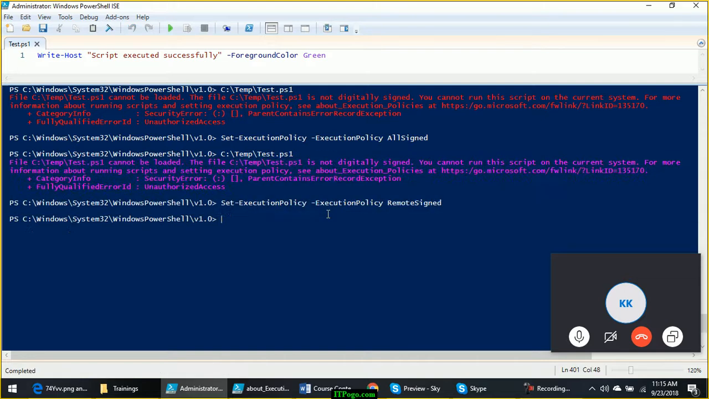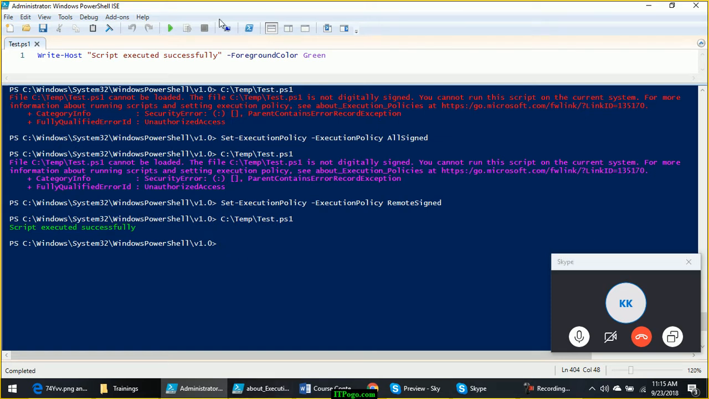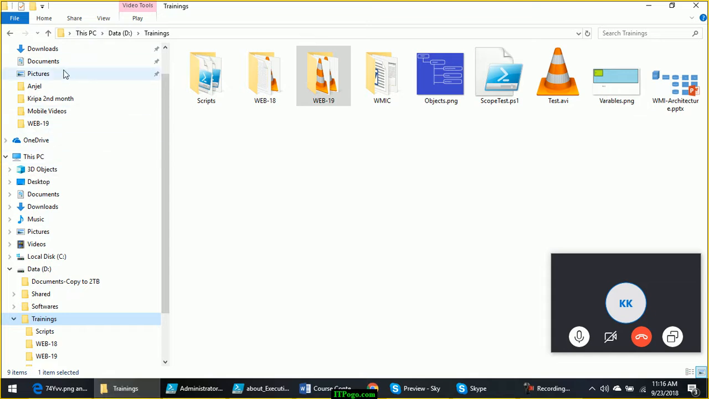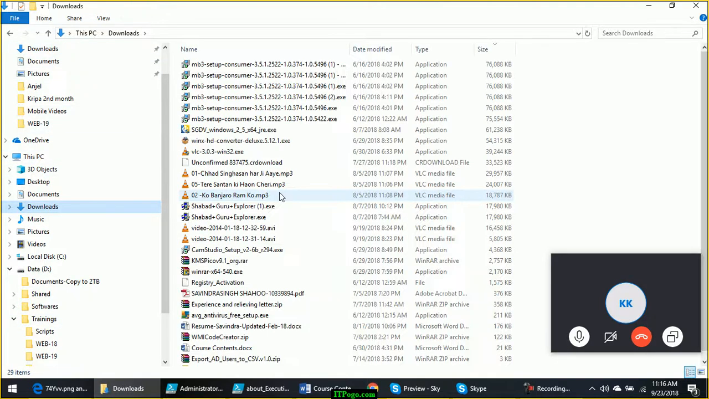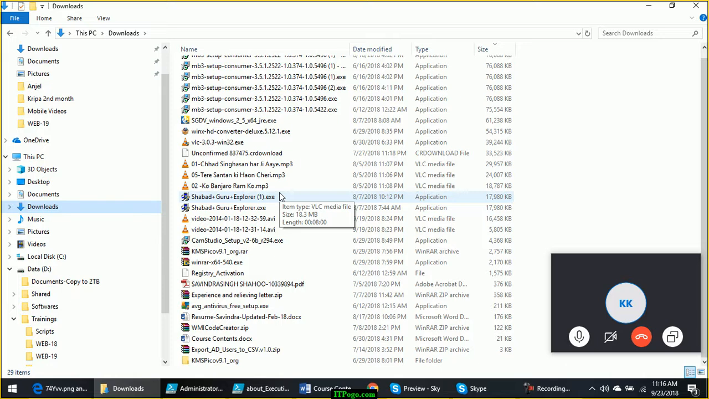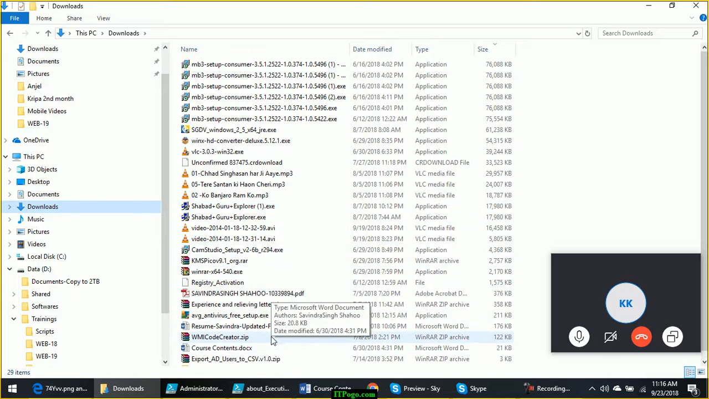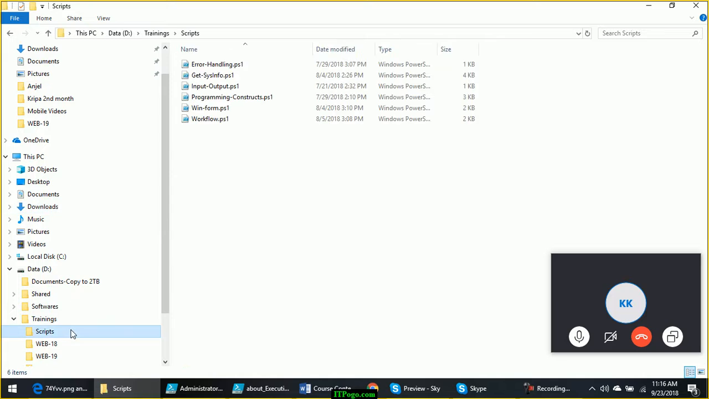Again, certain warnings, yes to all. Now if you try to run this script, because this script is created locally, I should be able to run this script. But if I download some script from internet, let me see if I have any script which is downloaded from internet. Under downloads, no. Okay, let me check under scripts.